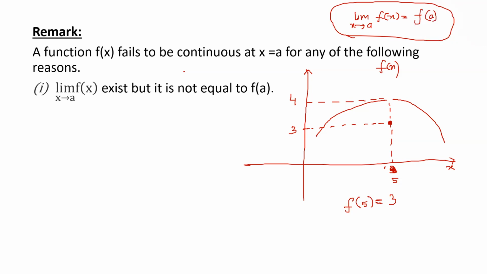So why is it not 4? Very good. Because this is your graph and we can see there's a space here. There's nothing here. There's a space here and this point is also part of the graph. So at this point, the value we have on the y-axis is 3. That's why the value is 3 and not 4. You will never get a 4 here because there's a break and nothing is here. Now, Nabil Ahmed, can you tell me what is the limit as x tends to 5 of f(x)?